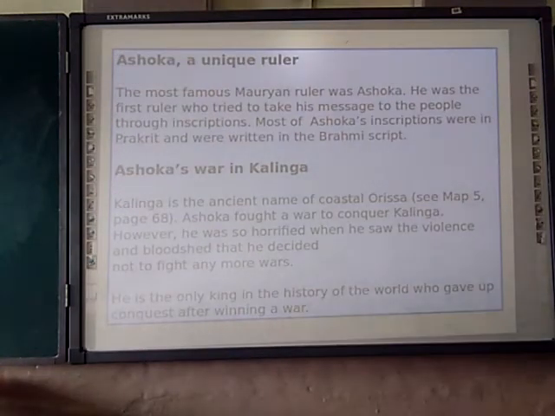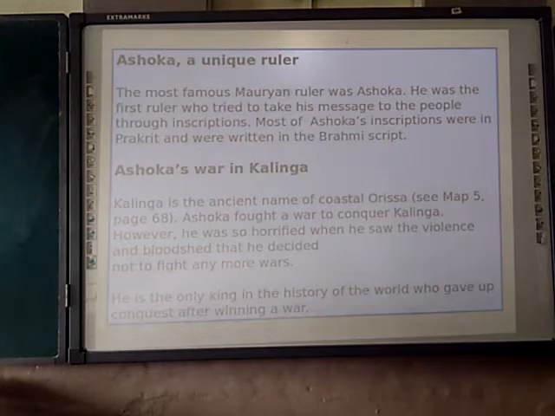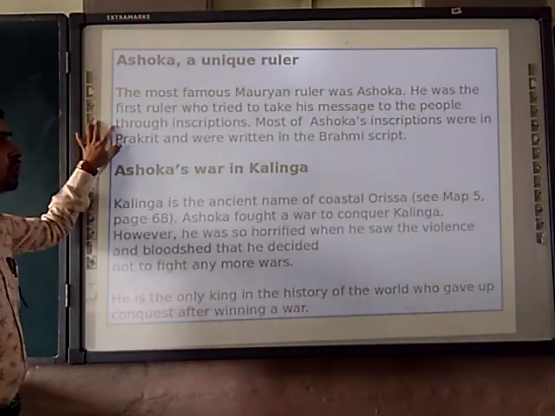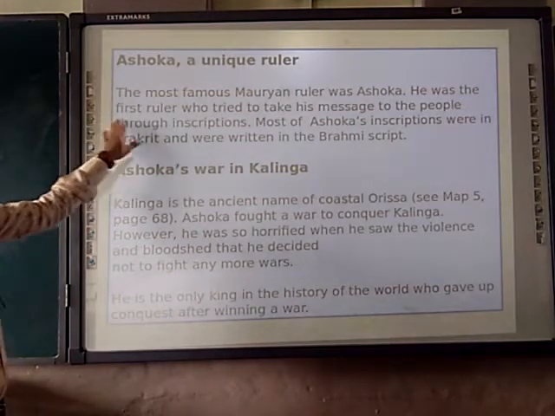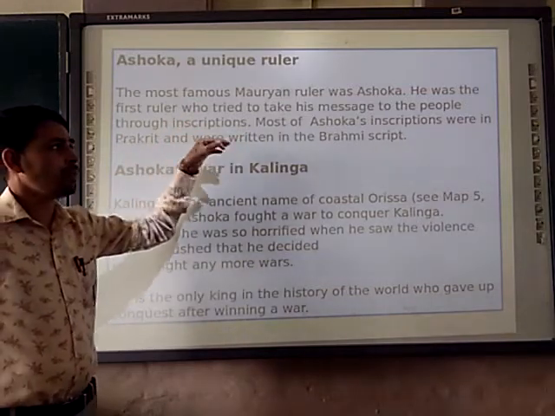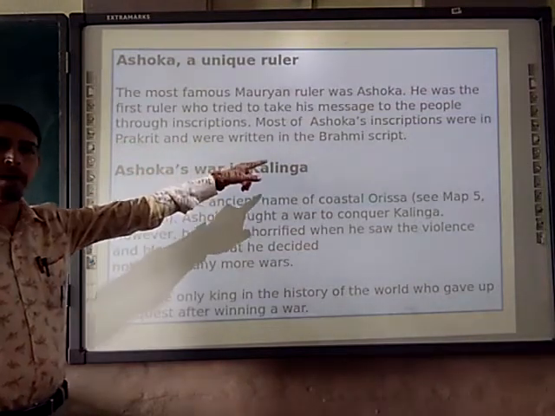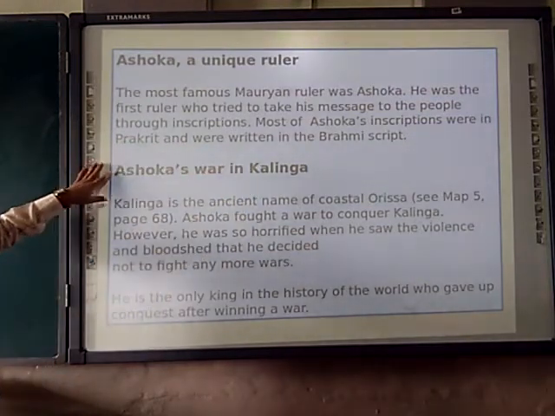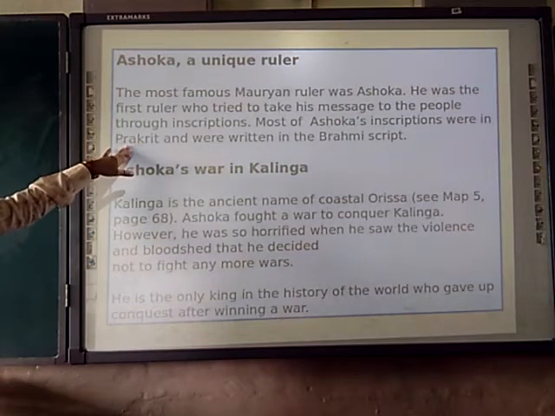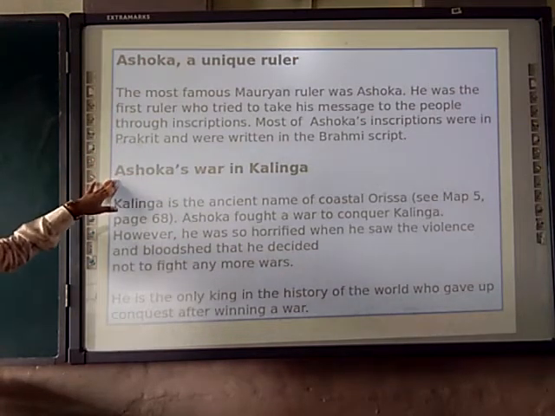Next, we are going to see about the great emperor, a unique ruler named Ashoka. The most famous Mauryan ruler was Ashoka. He was the first ruler who tried to take his message to the people through inscriptions. Most of Ashoka's inscriptions were written in Prakrit and in the Brahmi script, right? So they were in Prakrit and the script was Brahmi.